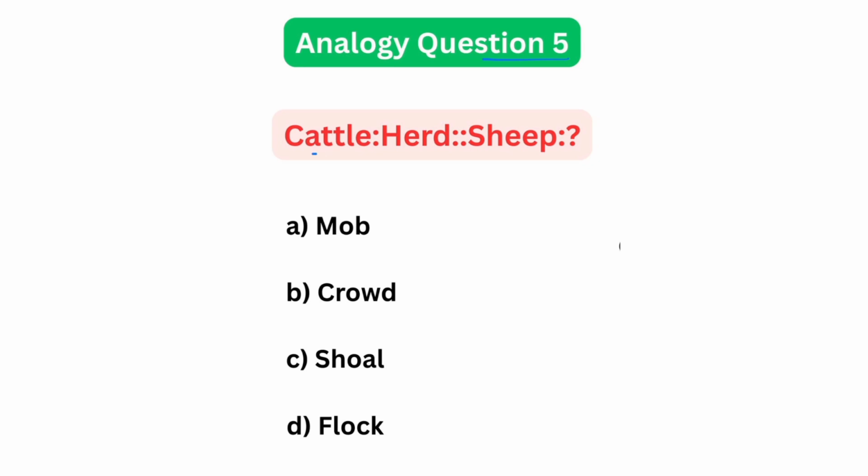Let's solve analogy question 5. The question is cattle is to herd as sheep is to what? Options are mob, crowd, shoal, flock. Let's go one by one.